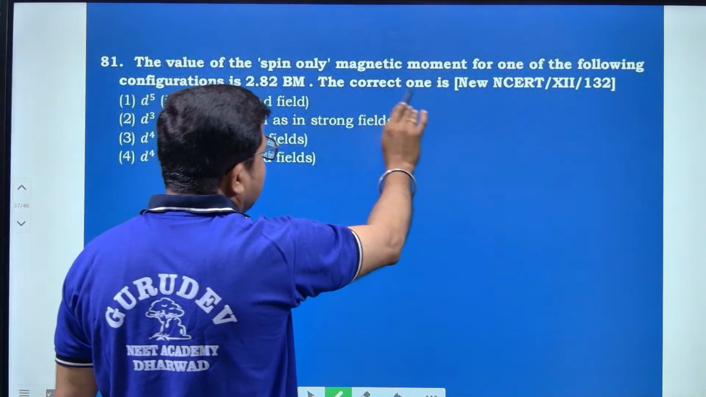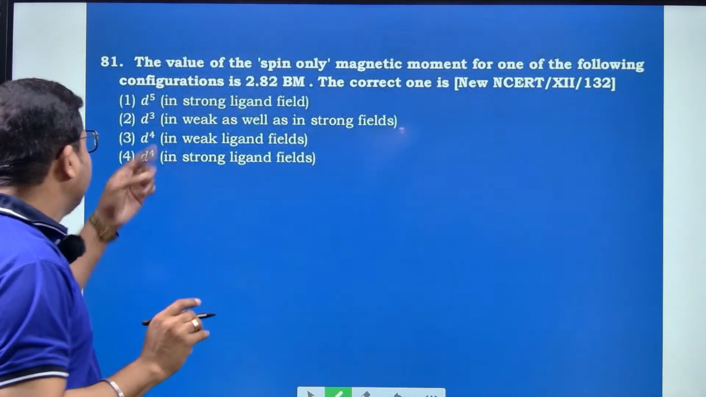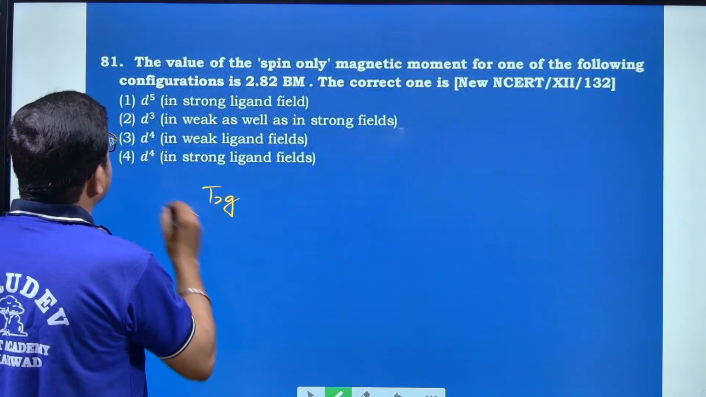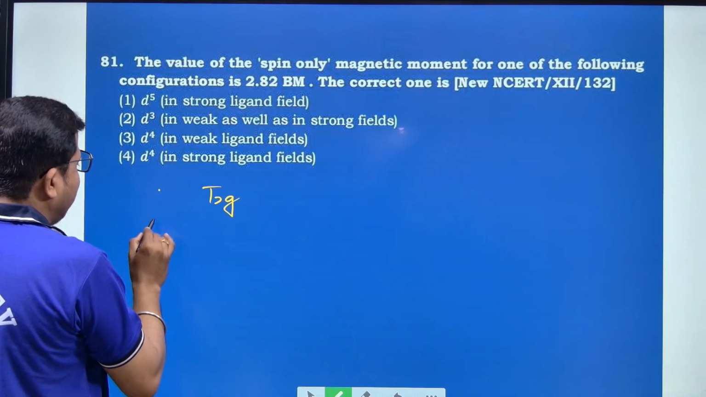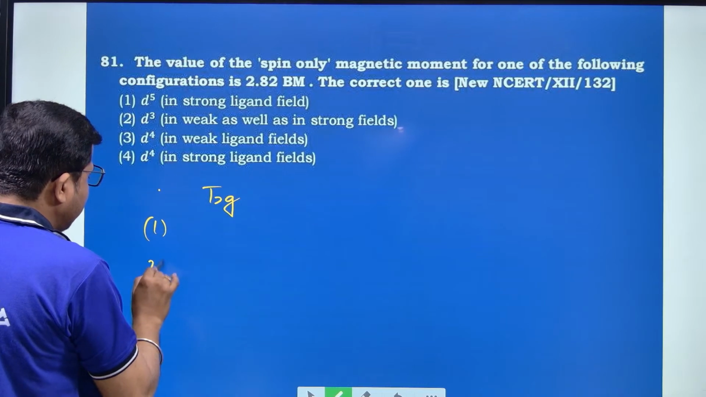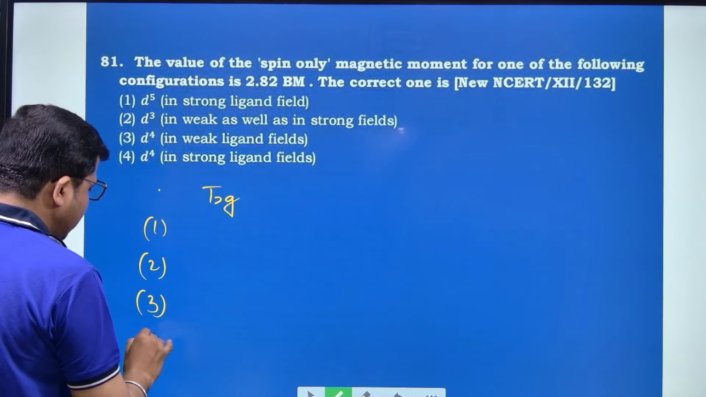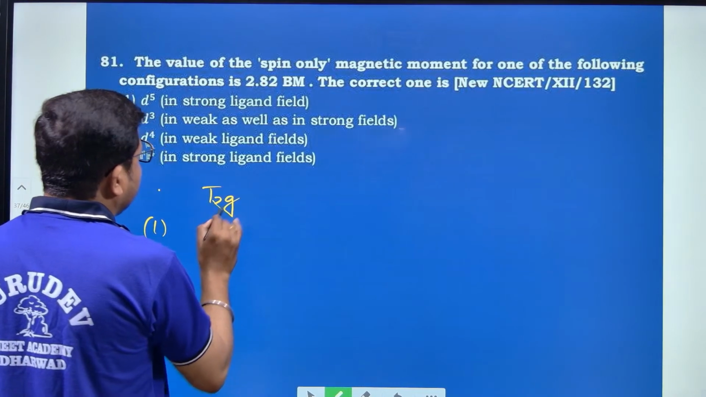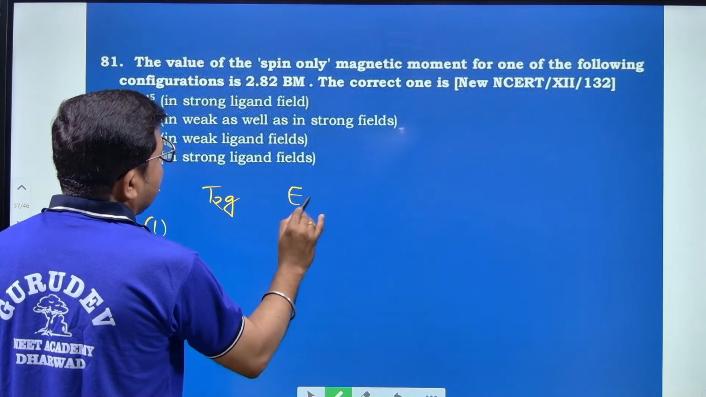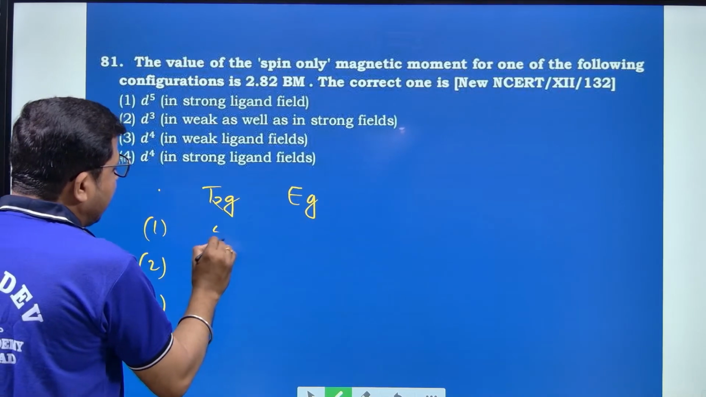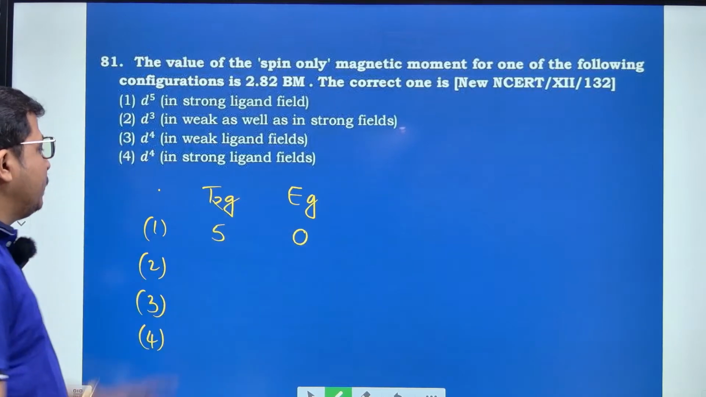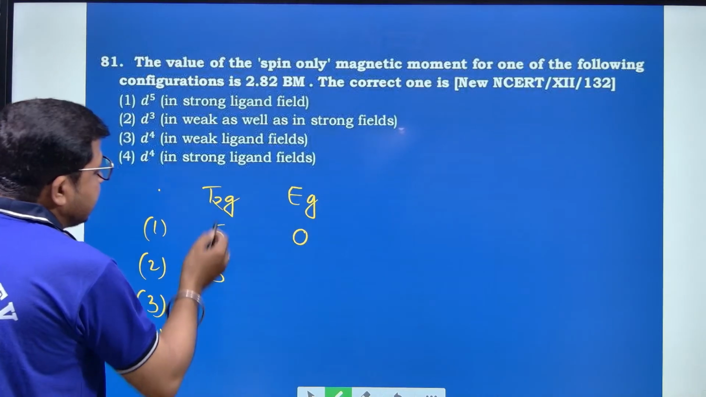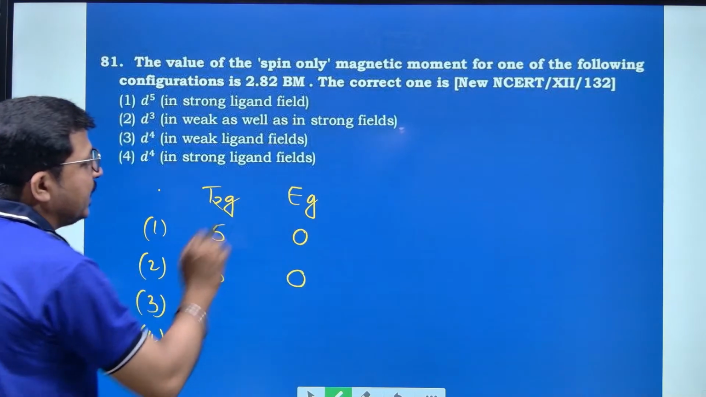2.82. The correct one is, they have told, this is d5. I will write the t2g configuration here for option number 1, option number 2, option number 3 and option number 4. Look at this one, t2g and eg. Here in d5, all 5 electrons are present here: t2g 5 and eg 0. And in d3, all 3 electrons are present in the t2g and there are no electrons present in the eg.